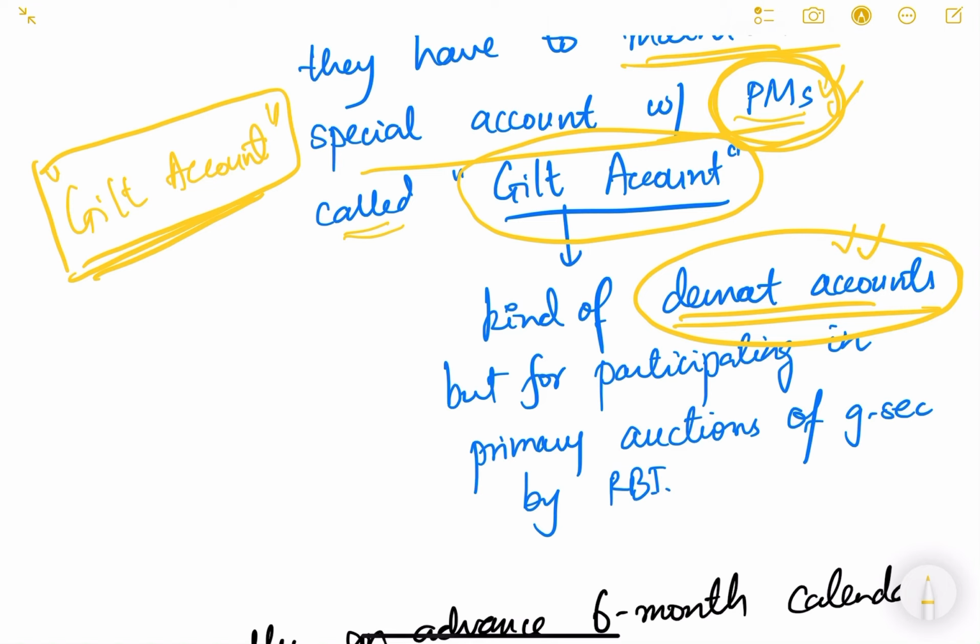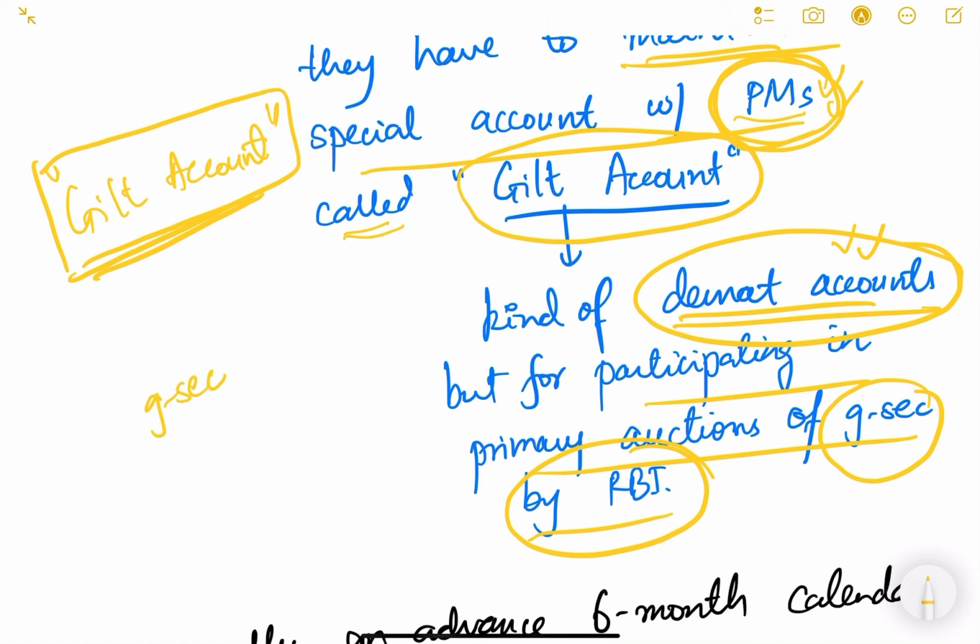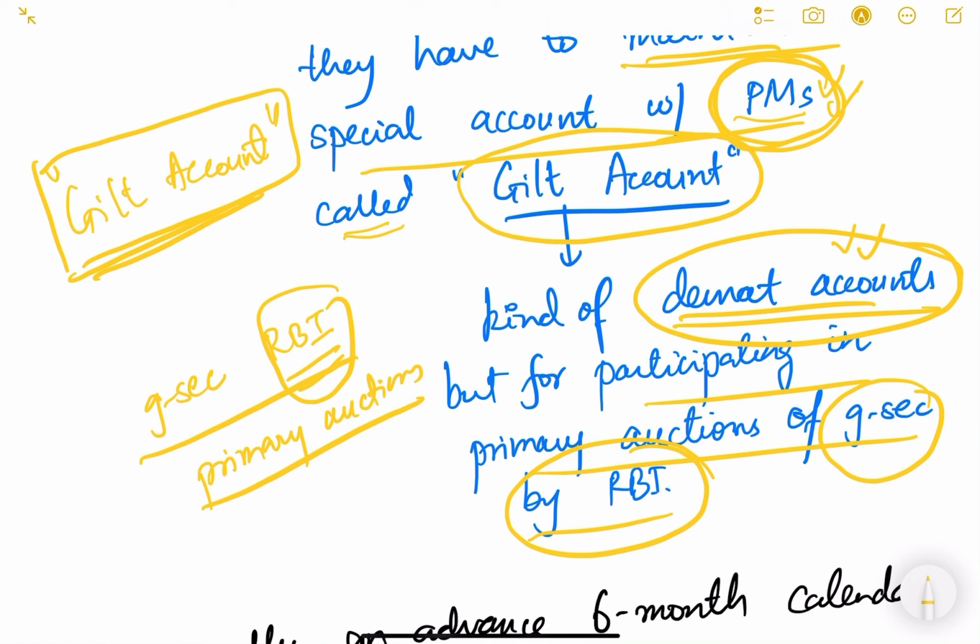But the gilt account is a kind of demat account for participating in the primary auction of government securities. So whenever any individual, company, or institution wants to invest in a government security auction which is conducted by RBI, these are known as primary auctions. Anybody can participate in primary auctions through the primary members, and in order to participate through the primary members, they have to maintain the gilt account. So this is how it happens.